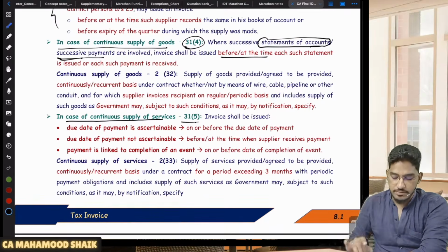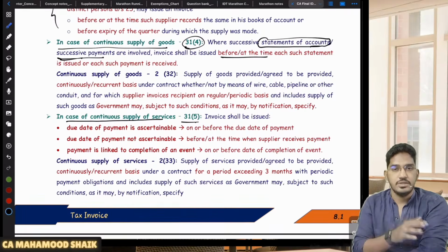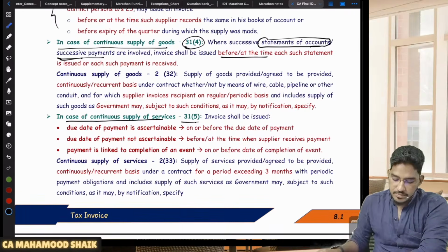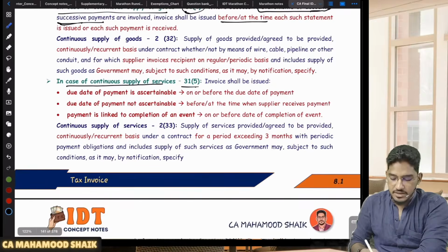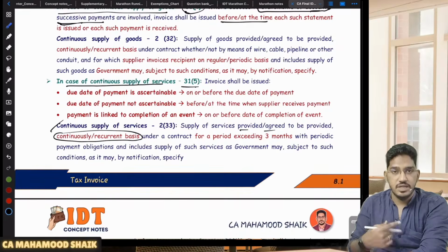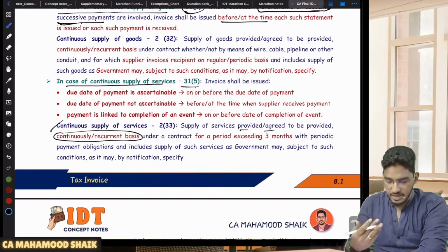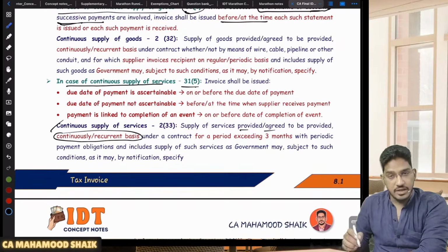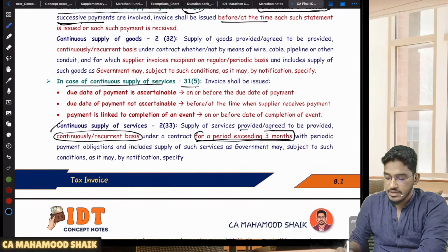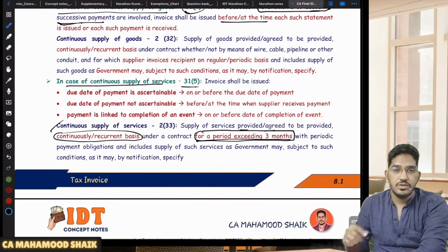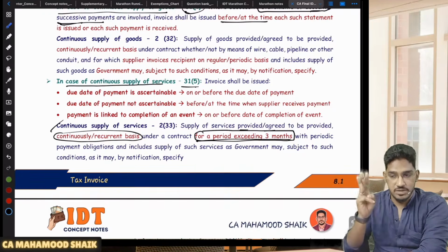But here one thing you all have to remember: what is the meaning of continuous supply of service? An activity will be considered as continuous supply of service where the service is provided or agreed to be provided on a continuous or recurrent basis, on a repeated basis under a contract, for a period exceeding 3 months. Very important. We can consider an activity as continuous supply of service only when you are providing that service on a continuous or recurring basis for a period of more than 3 months.